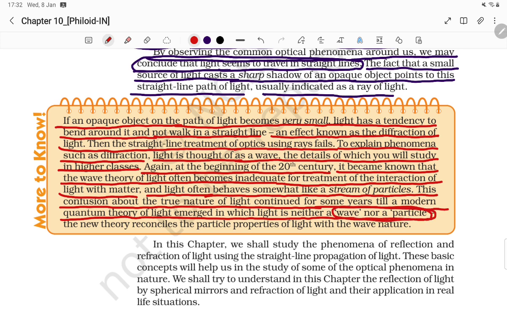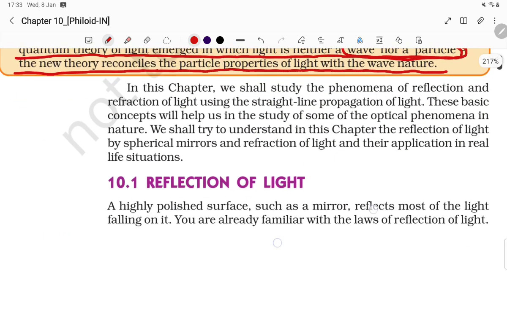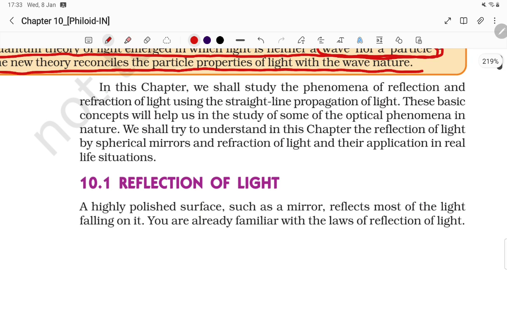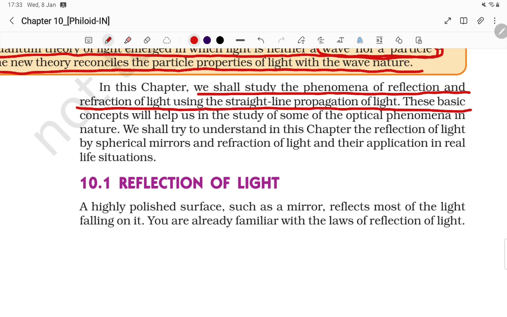So light has both wave nature and particle nature, student. The new theory reconciles the particle properties of light with the wave nature. Now, in this chapter, we shall study the phenomena of reflection and refraction of light using the straight line propagation of light.